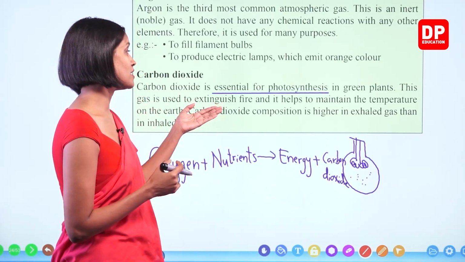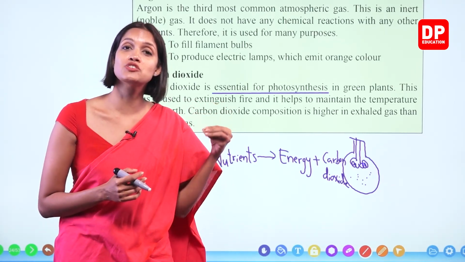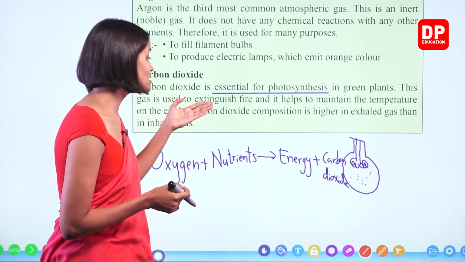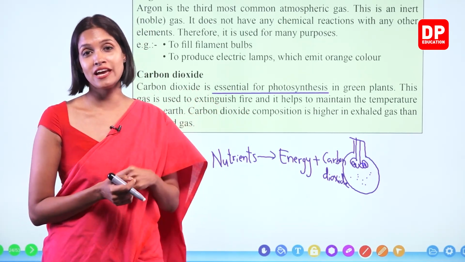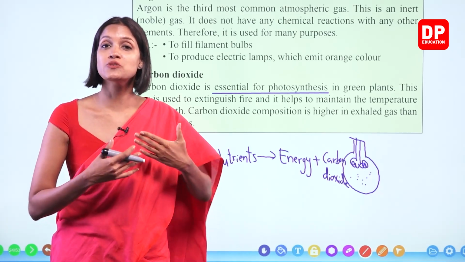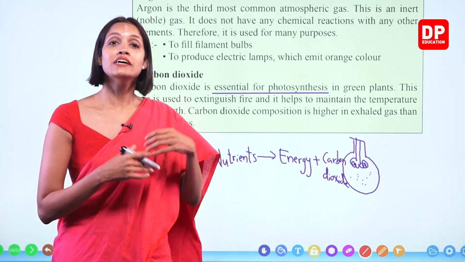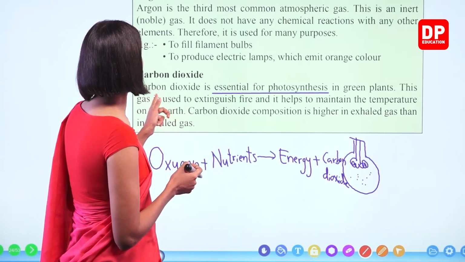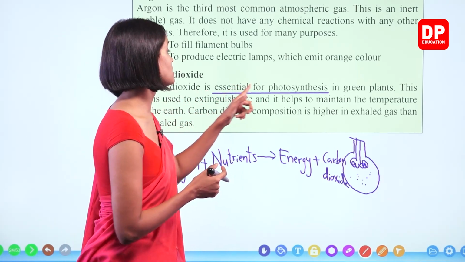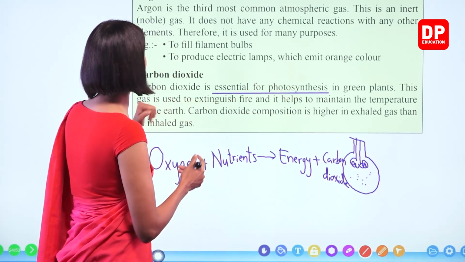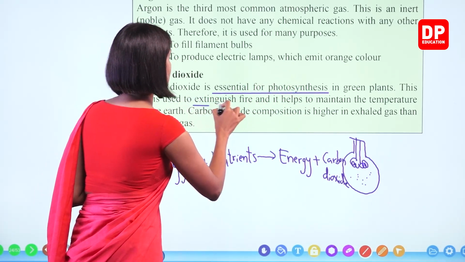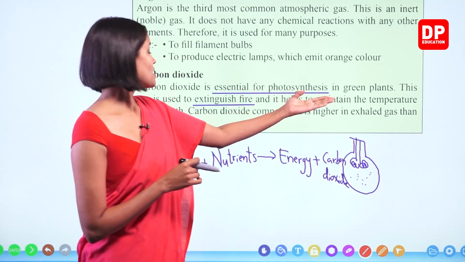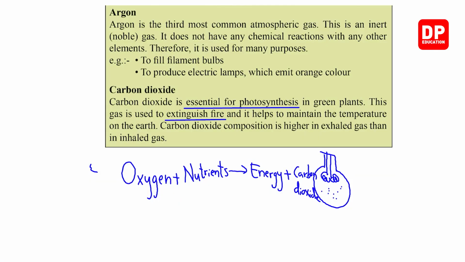What about carbon dioxide? Carbon dioxide is used to put out fire, right? So, in fire extinguishers, carbon dioxide gas is used, because when we spray carbon dioxide, we can extinguish a fire. Okay, so this gas is used to extinguish fire, and it helps to maintain the temperature on the earth.